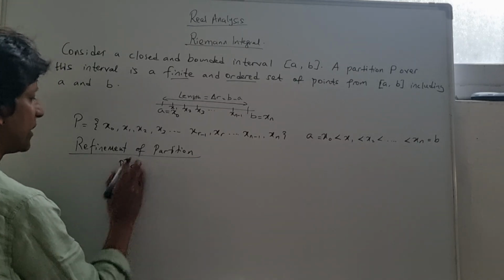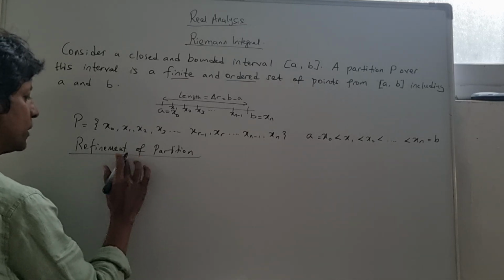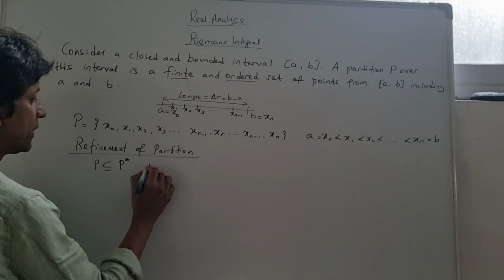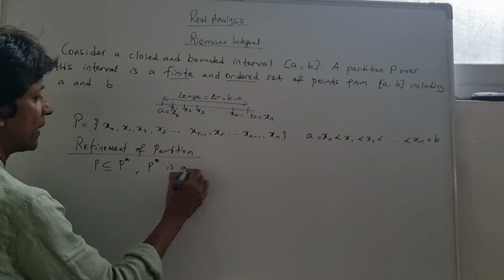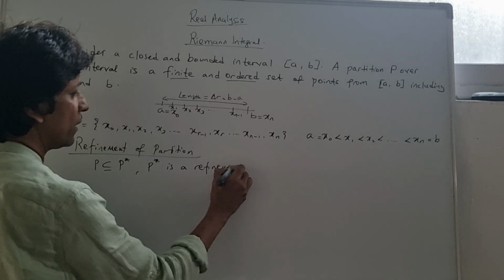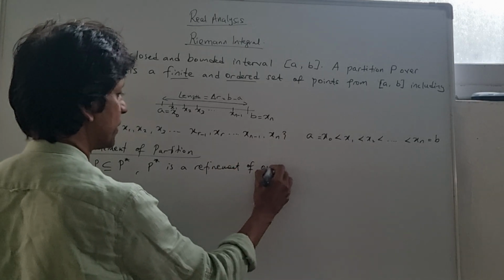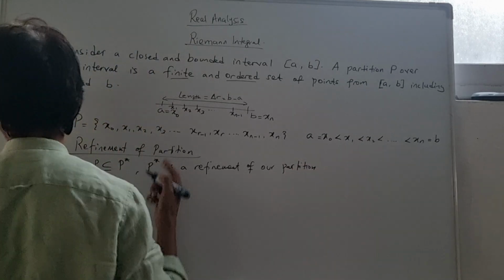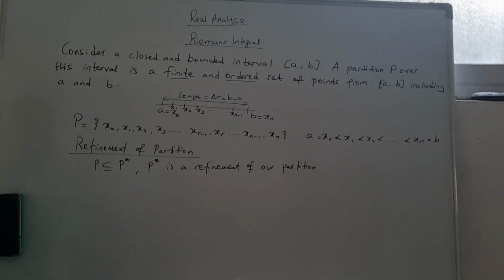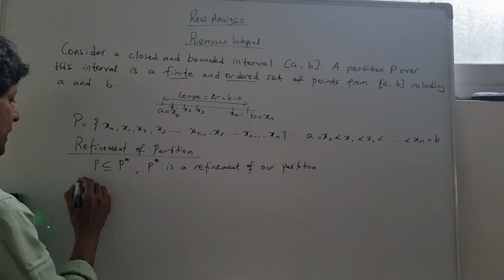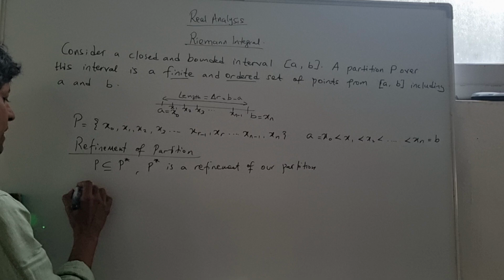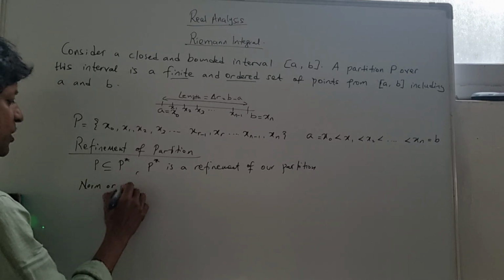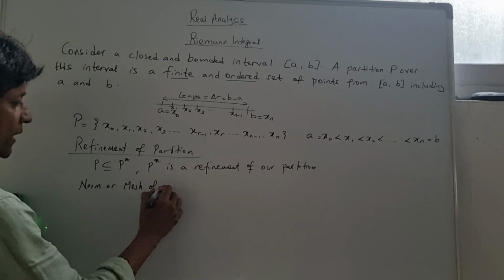If you have P is a subset or equal to P star, then P star is a refinement of our partition, where P is a subset of P star. Now, I want to talk about the length of a partition, or maybe let's talk about the norm or the mesh of a partition.